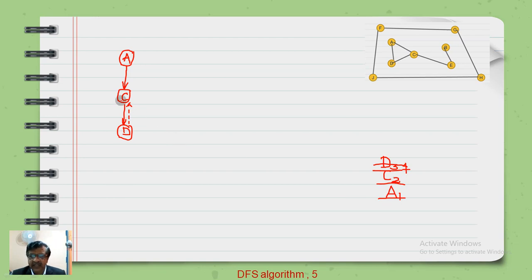Then it will come to C. C is connected to E. So E will be pushed into the stack. So E is the fourth fellow to enter into the stack. Then it will go to B. From E it will reach B.